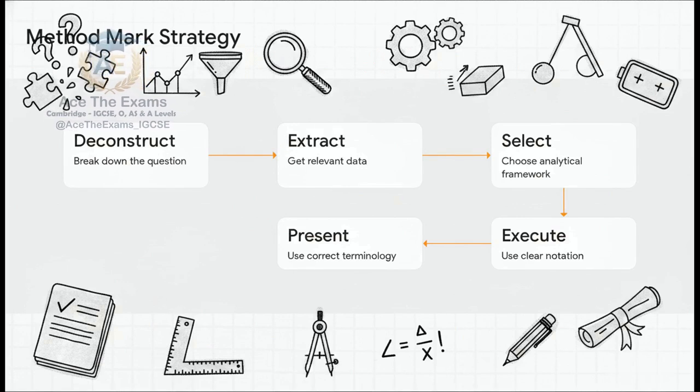Let's do a mental 60-second rewrite right now. Imagine a question. A block of mass 4 kg slides down a rough slope. Calculate the work done against friction. If you just write a bunch of numbers in an answer, that's a red mark. If you write initial GPE equals mgh, final KE equals 1/2 mv squared, work done against friction equals initial GPE minus final KE, and then you substitute your values, boom, green check marks all the way down. You are building a mathematical success blueprint on the page.